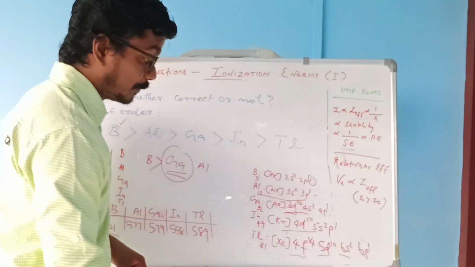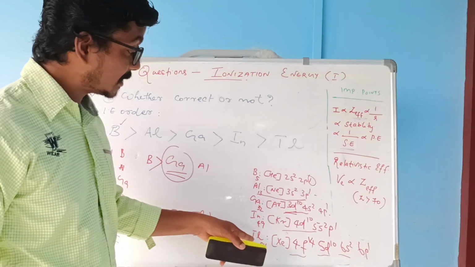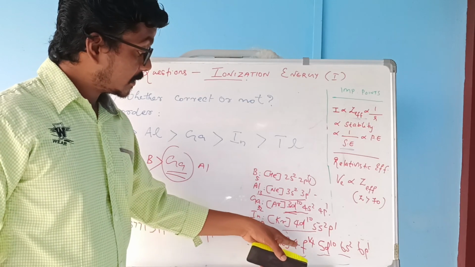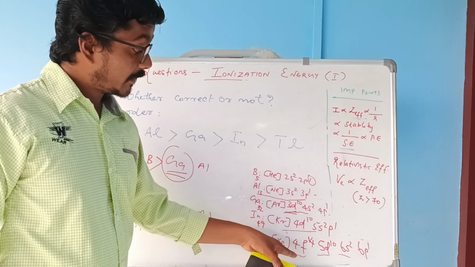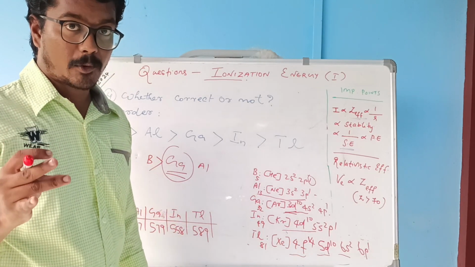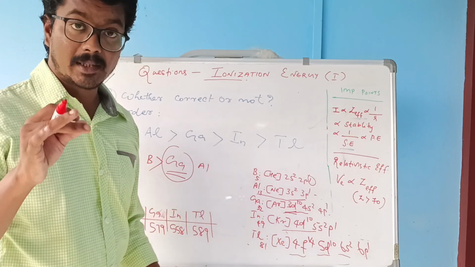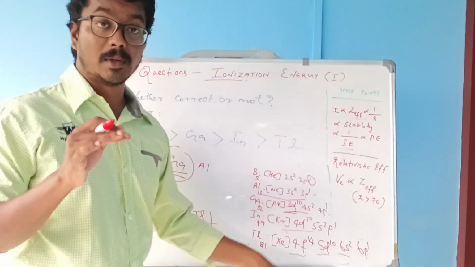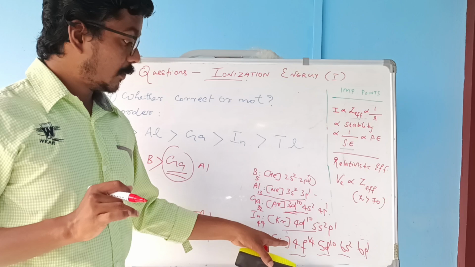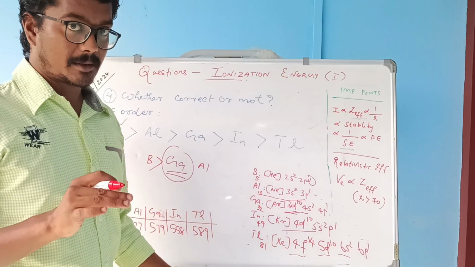What about thallium? Thallium has one fully filled f subshell, one fully filled d subshell, and one fully filled s subshell. So its stability is very high.